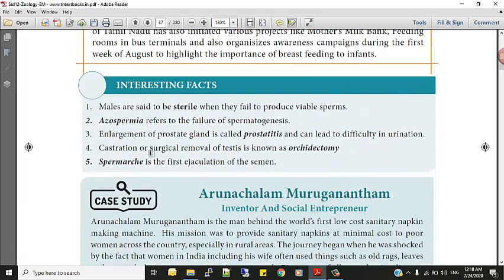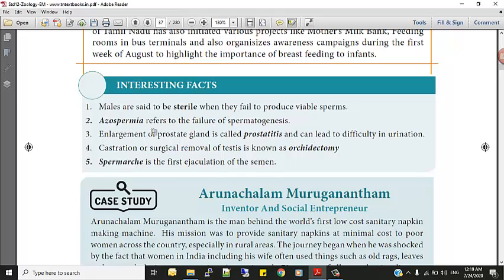Next, this is one interesting fact I would like to go through. Males are said to be sterile when they fail to produce viable sperm. Next, azoospermia refers to the failure of spermatogenesis. Spermatogenesis, the formation of sperm, isn't it? So this process is not taking place.